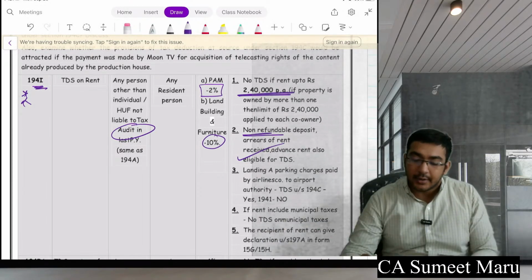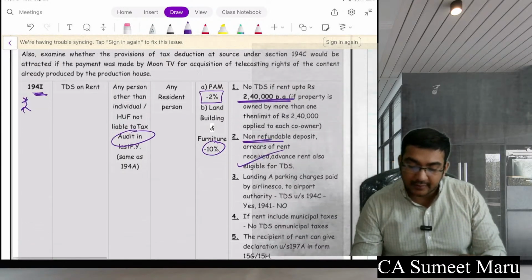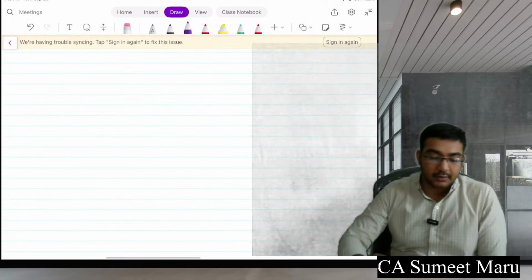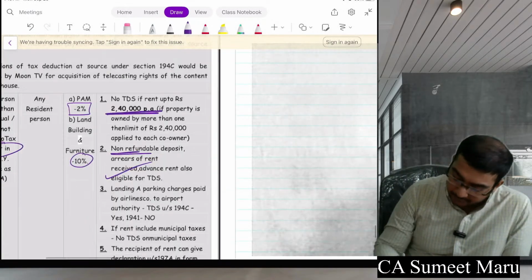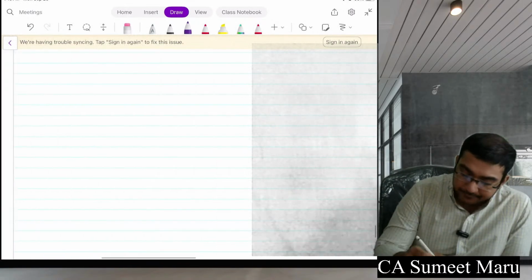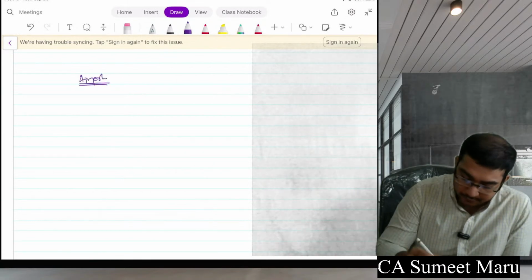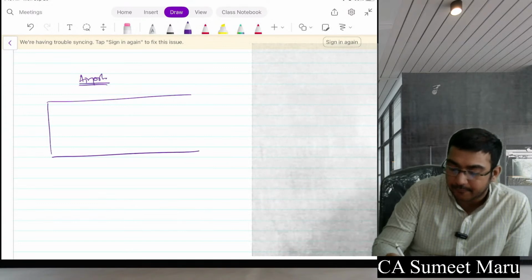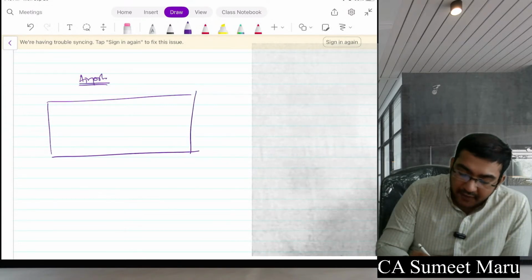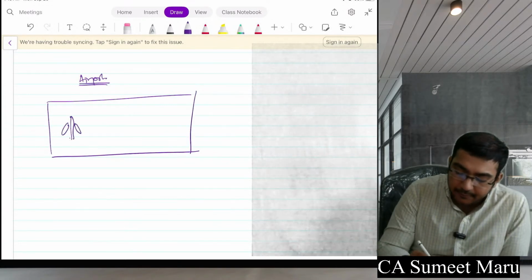Okay. Now here is one of the case laws which I'll discuss with you. Pay attention. So what used to happen? Say this is the airport. Flights come and land here.